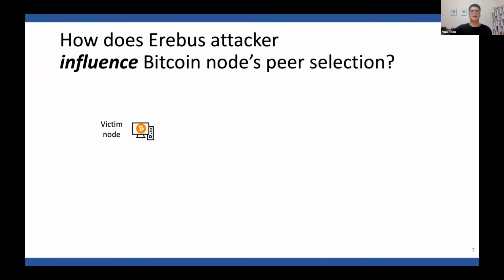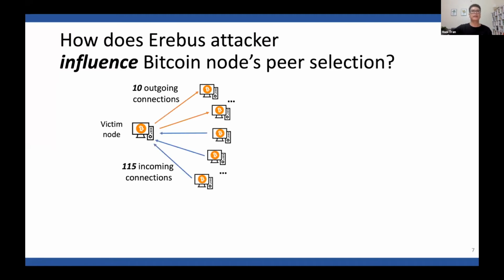Now we discuss how the attacker can influence the victim node's peer selection with shadow IPs. To explain that, let me briefly describe Bitcoin peer connections. Each Bitcoin node opens 10 outgoing connections to other peers and accepts up to 115 incoming connections initiated by others.